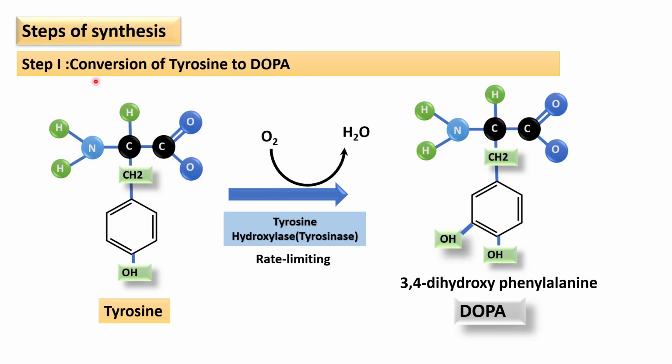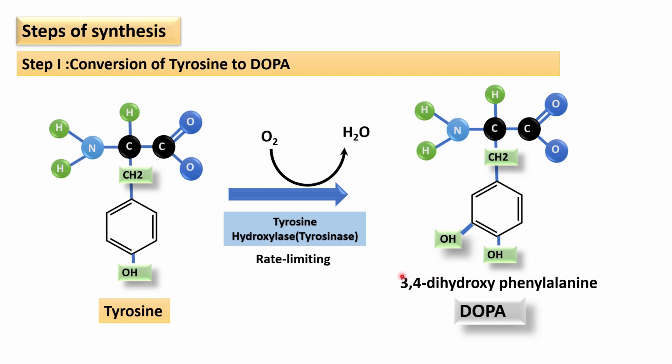So first step is conversion of tyrosine to dopa. Tyrosine, as we all know, is a phenolic OH group containing amino acid. Here there is only addition of one OH group, which is added on the meta position. This is the ortho, meta and para position. So only the addition of OH group to the meta position of this tyrosine, and the enzyme required is tyrosine hydroxylase or tyrosinase, which is a rate limiting enzyme, and the full form of dopa is